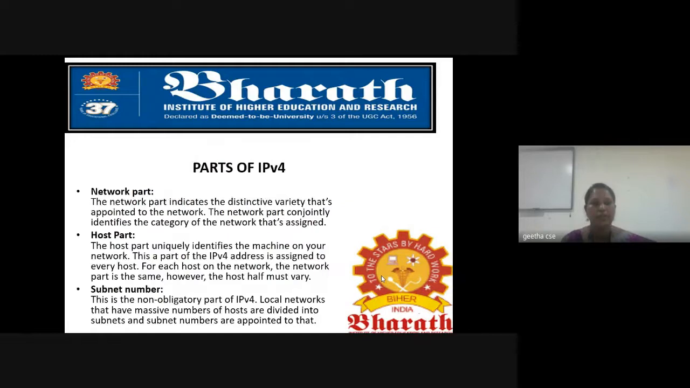So what is the network part? It is the distinctive identifier assigned to the network, and it is very important. The IP address starts with it. The next one is the host part, which uniquely identifies the machine on your network. Through this host part only, we can say this IP address belongs to this host. A host is nothing but my system.